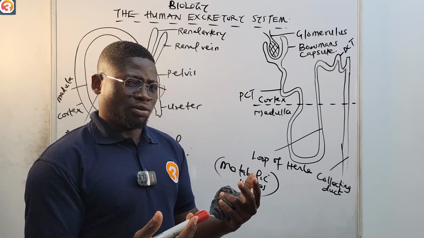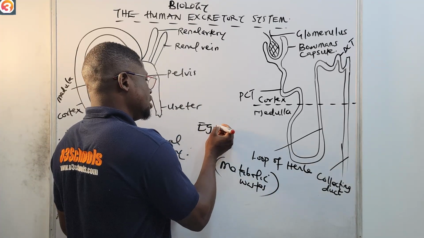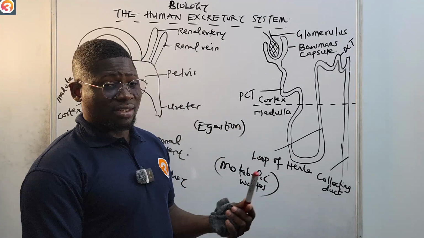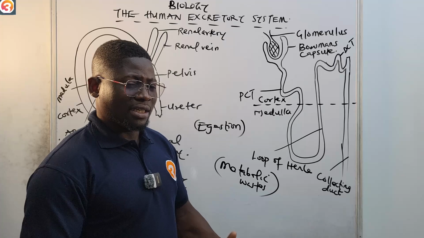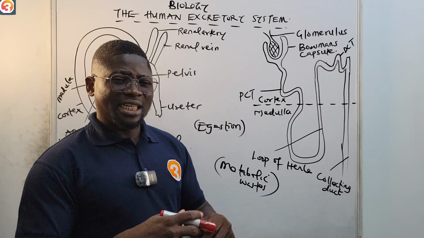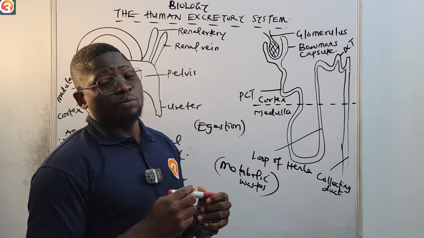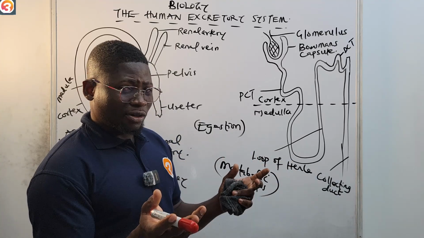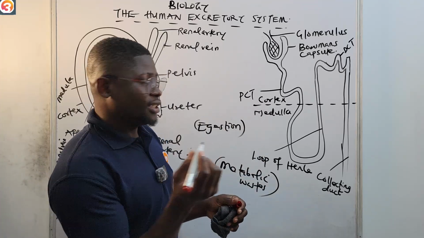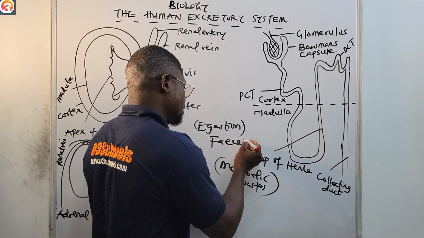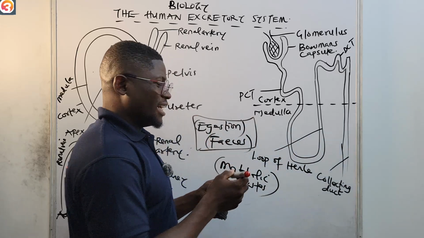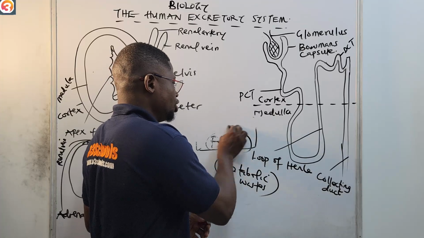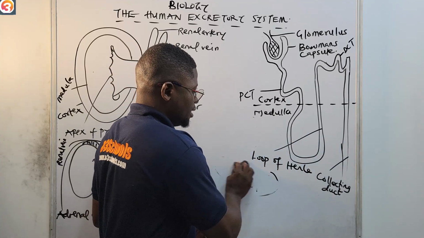Egestion, on the other hand, is the removal of undigested food particles from the body. If you have not watched our episodes from the beginning of the excretory system, please go and watch them, because every episode is a sequel to the other. So egestion is the removal of undigested food particles in the form of feces, while excretion is the removal of nitrogenous metabolic waste from the body.